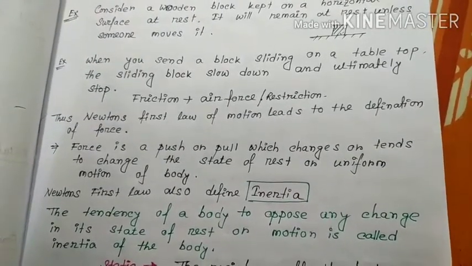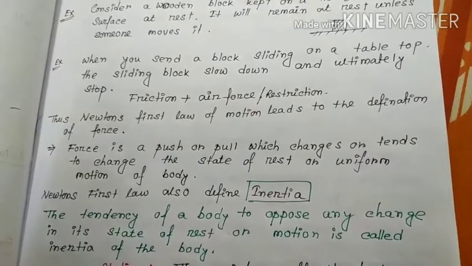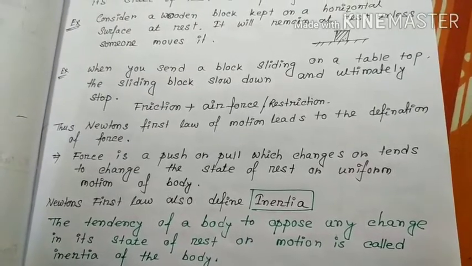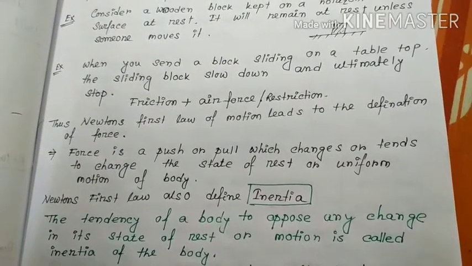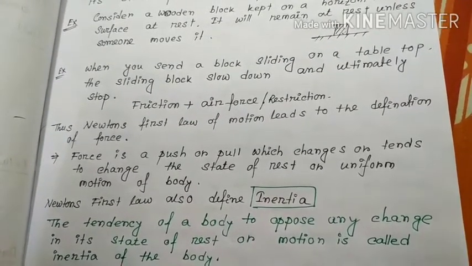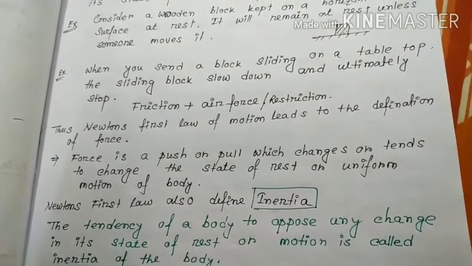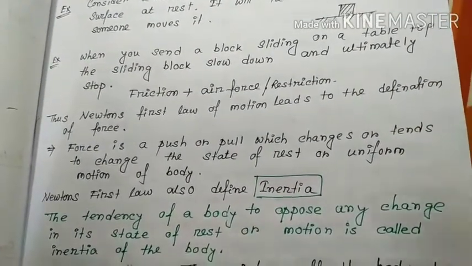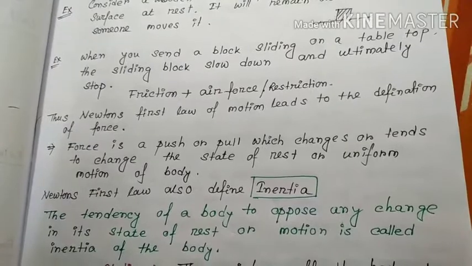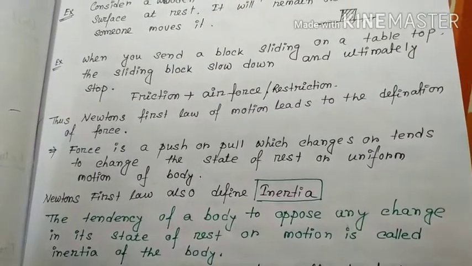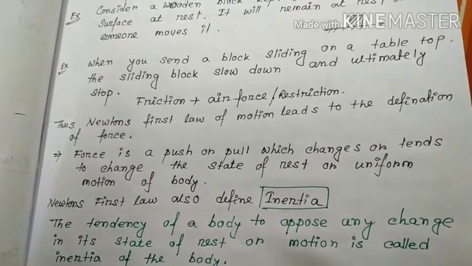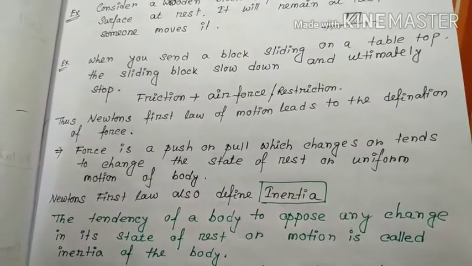So what is inertia? The tendency of a body to oppose any change in its state of rest or motion is called inertia. It just means the body tends to stay in the same state which it was in previously. So a body at rest will stay at rest, or a body in uniform motion will stay in uniform motion. This is called inertia, a tendency of a body.